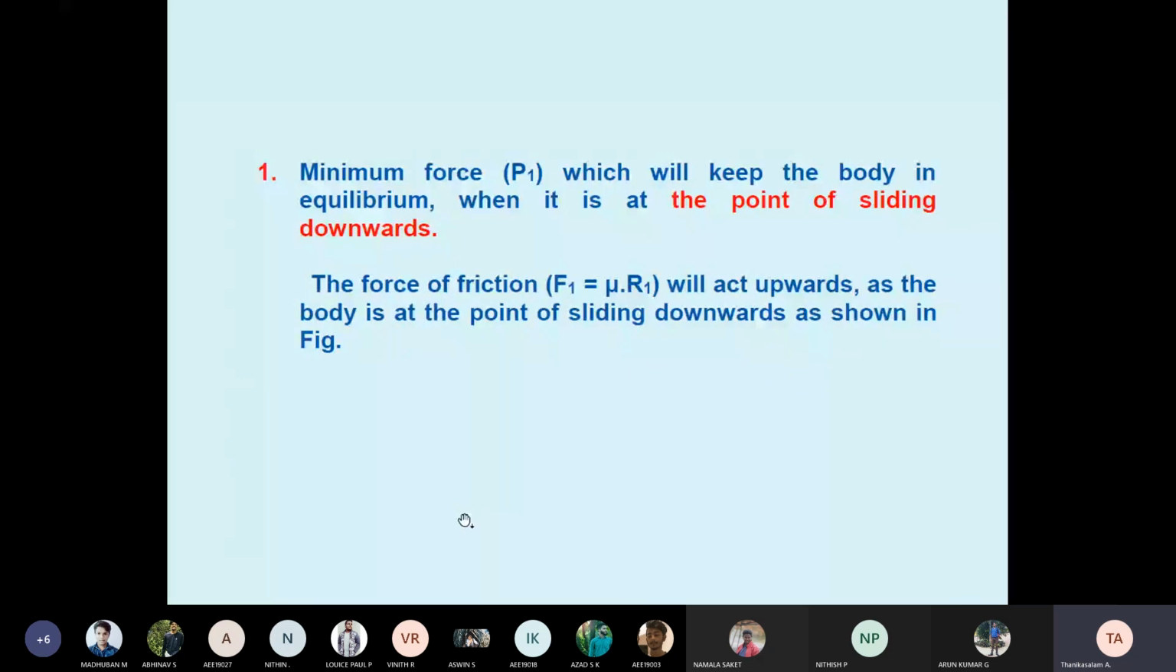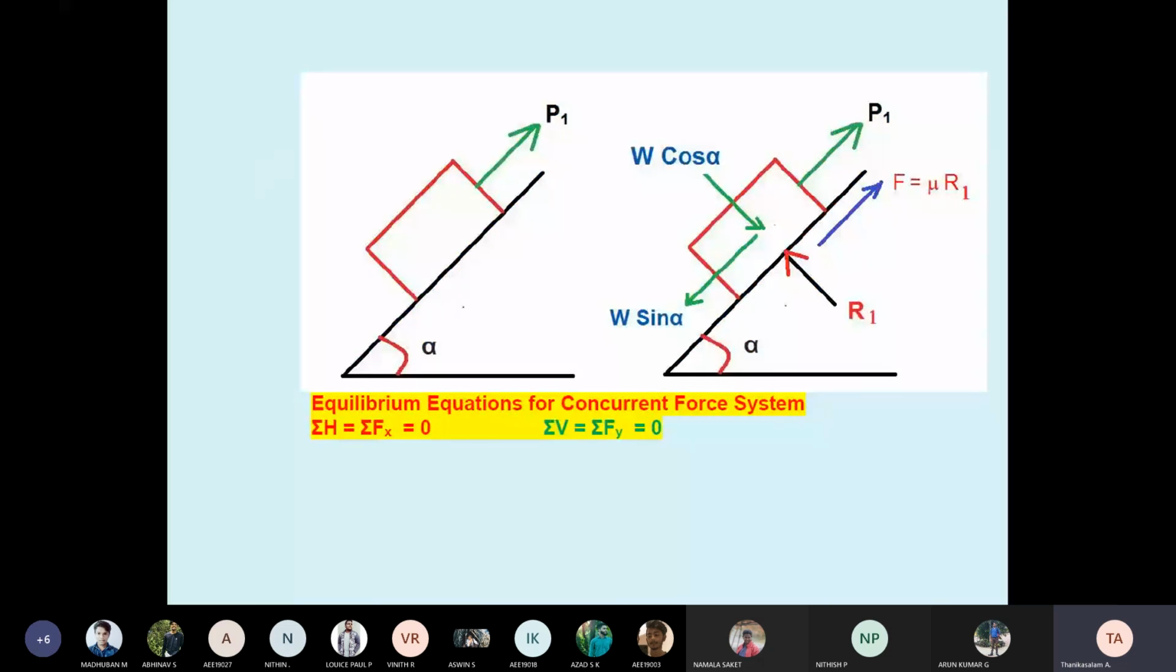Students, this is the first condition. You see the diagram. One block is there. So the block is on the inclined surface. The inclined surface angle is alpha. The pulling force is parallel to the inclined surface. See here, P1, parallel to the inclined surface. Okay. Now see the condition.